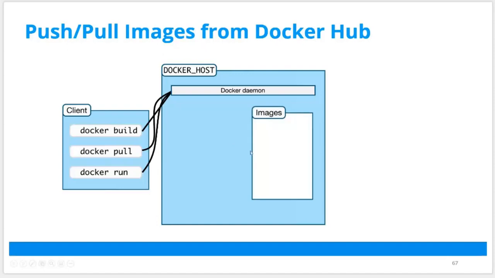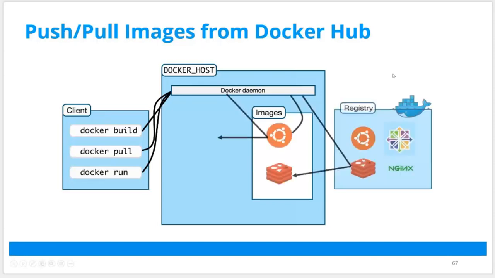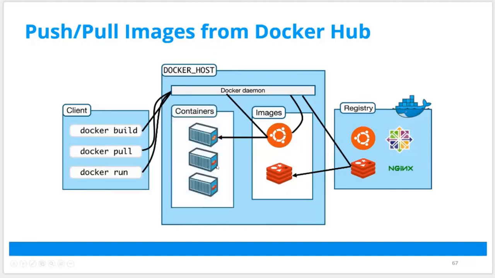And here, by default, in a Docker machine, there'll be no image. So we will be pulling this image from somewhere on the internet, which is Docker Hub. This is what we call a registry or hub. From here, we are going to pull the image and bring it to the local machine. And from these images, we are going to start containers. You can start as many containers as you want, or as your machine can support based on the memory and CPU you've allocated. So that's what we are going to do in the demo.